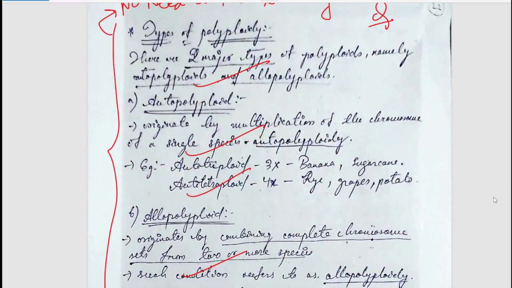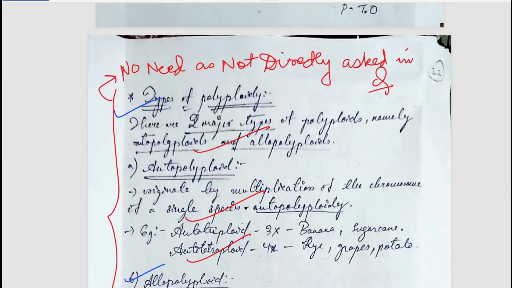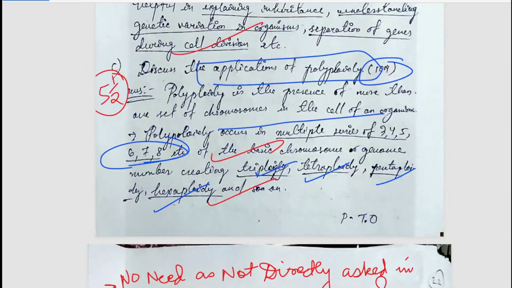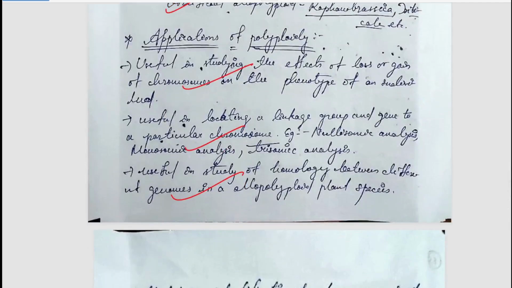What has the student done? The student has mentioned the types: autopolyploidy and allopolyploidy. So it is not needed. If the question is applications of polyploidy, just mention polyploidy. If you want to write the types, you have written them already. No need to explain these types, and just move to the applications. So that those things can be kept in your mind to conserve time also, because writing too much will not give you too many marks.